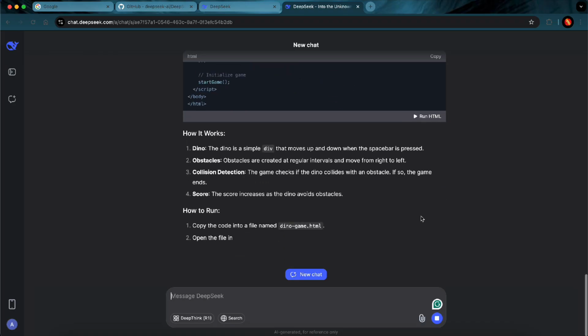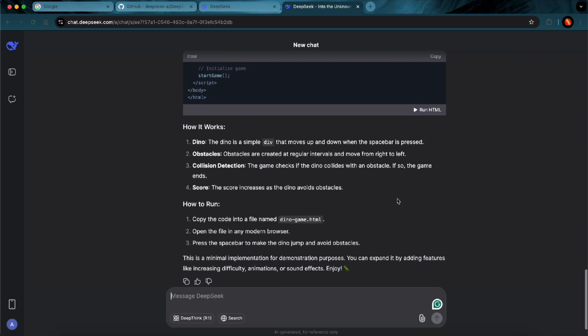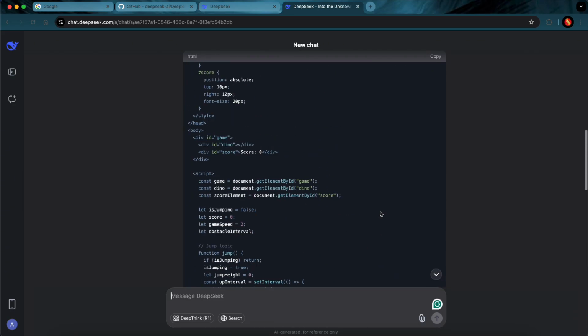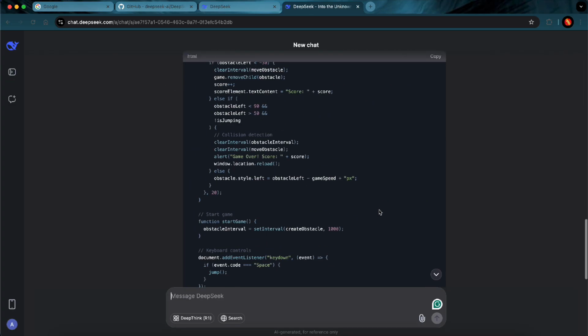The speed of code generation was fairly good, and I think one good thing that it has done is it has kept everything in one file. This is not ideally a good practice, but this makes our life very easy.